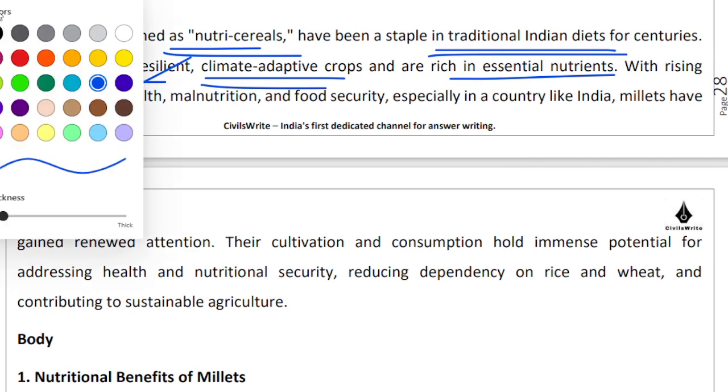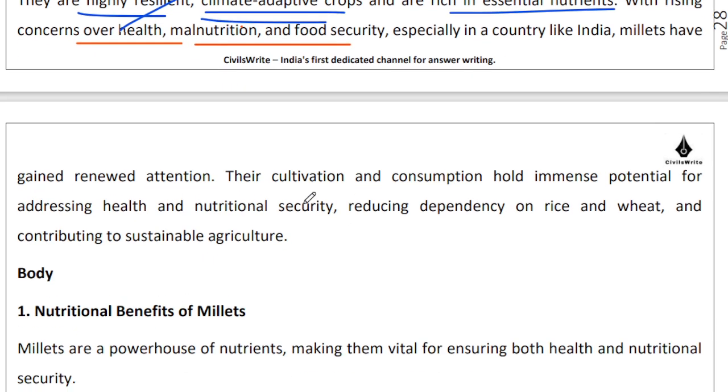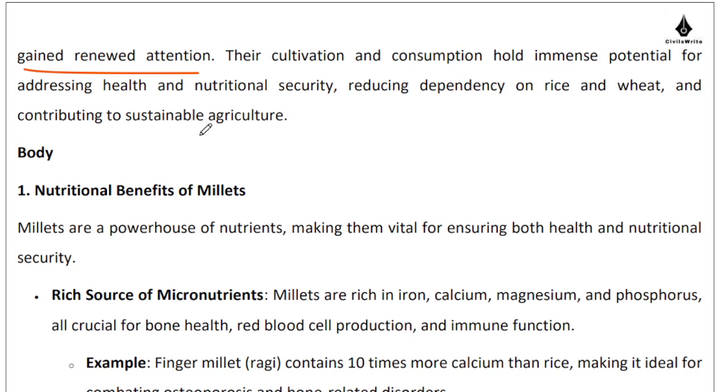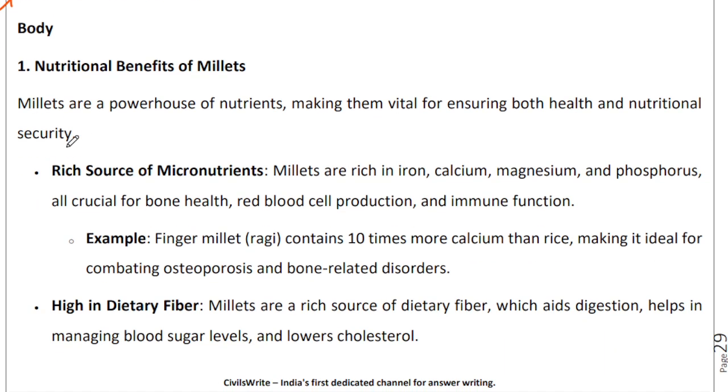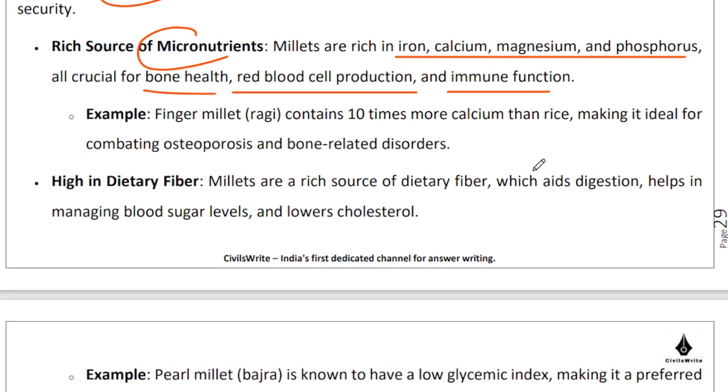Now, because of the changing lifestyles and the changing consumption pattern, there are concerns over health, malnutrition, food security, and so on. So millets have gained renewed attention. A lot of households have started rediscovering the immense nutritional potential of millets, and government is also actively promoting millets. So let's understand the nutritional benefits of millets. They are considered to be a powerhouse of nutrients, right? Micronutrients, be it iron, calcium, magnesium, phosphorus, right? They are very important for bone health, for RBC production, as well as for building immunities, right?